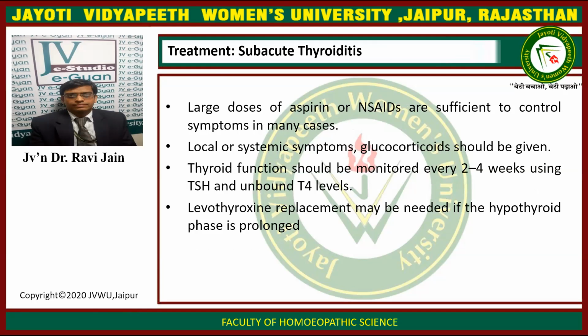Now we come to the treatment of the subacute thyroiditis. Large doses of aspirin or NSAIDs are sufficient to control the symptoms of many cases. For severe local or systemic symptoms, glucocorticoids should be given. Thyroid function should be monitored every 2 to 4 weeks using TSH and unbound T4 levels. Levothyroxine replacement may be needed if the hypothyroid phase is prolonged.